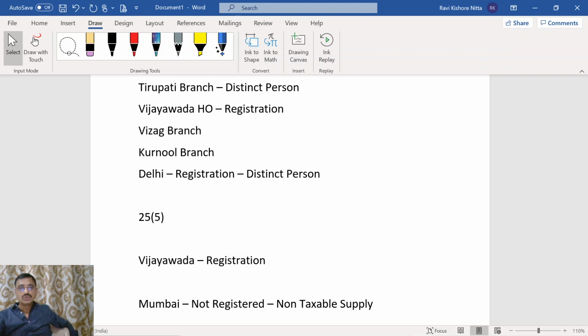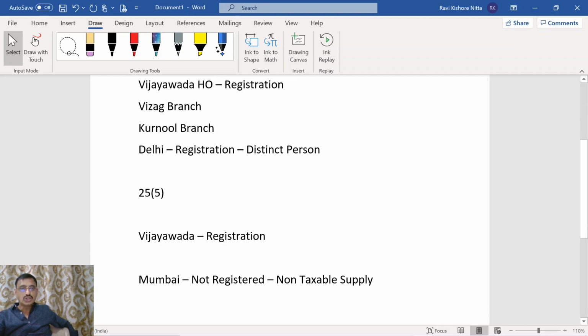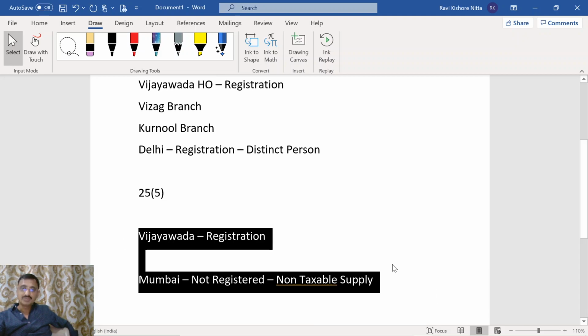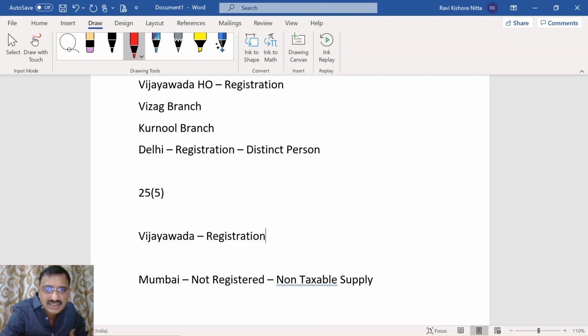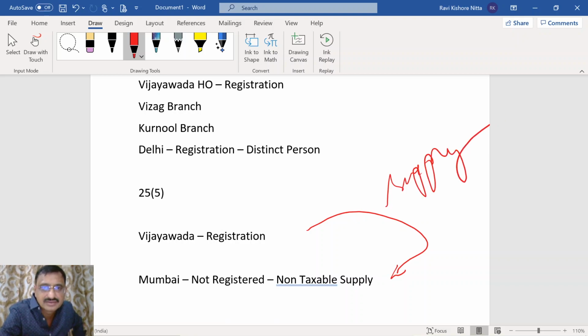Now, these two should also be considered as distinct persons, and if the Vijayawada head office supplies to the Mumbai office or establishment, this will be treated as supply.